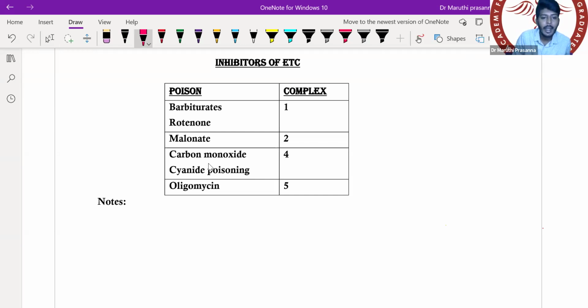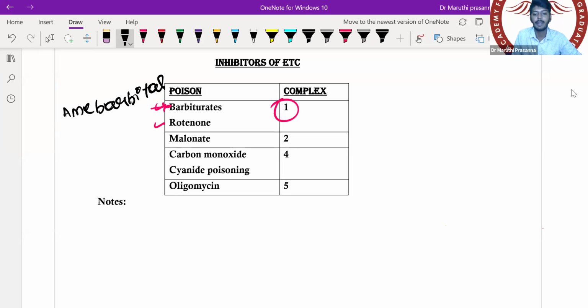Okay, so barbiturates and rotenone inhibit which complex? Complex number 1. Which barbiturate is very famously given in the exam? Amobarbital. It's not Amy Barbie doll, it's amobarbital. That is your complex 1 inhibitor.